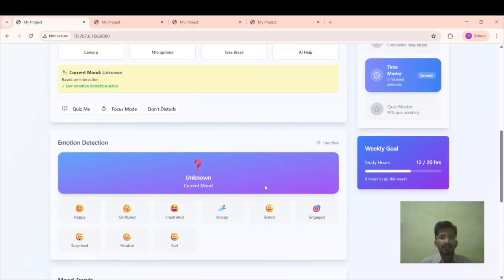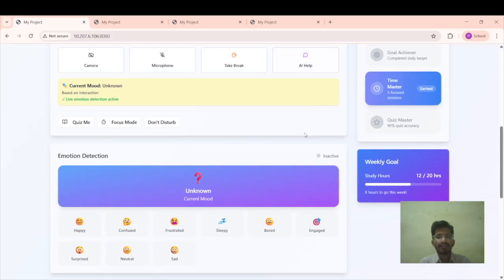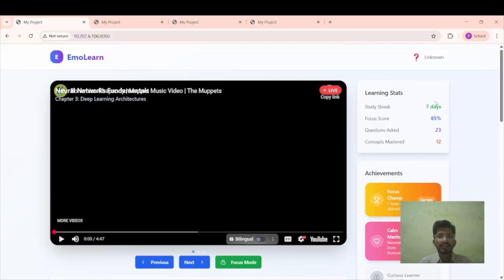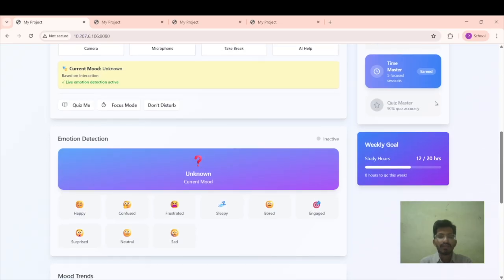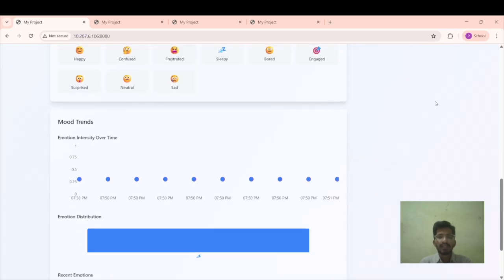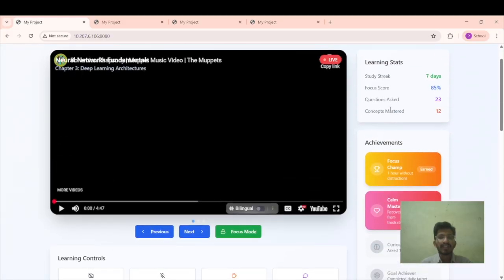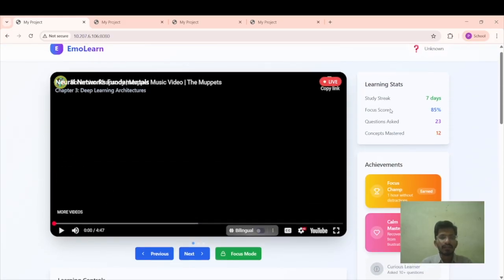So generally this SenseED project's main intention is to combine the emotions through face, emotion, and through mouse, which means gesture. Based on these three emotions combined, we are passing it through the backend using FastAPI, and we are generally analyzing it, and we are providing reports such as learning stats, achievements, weekly goals, emotion detection, mood trends, etc. Based on that, the learner will try to learn the topic very clearly, and can understand very accurately without asking anything, and we are making everything in one place, so as not to distract anything. And thank you.